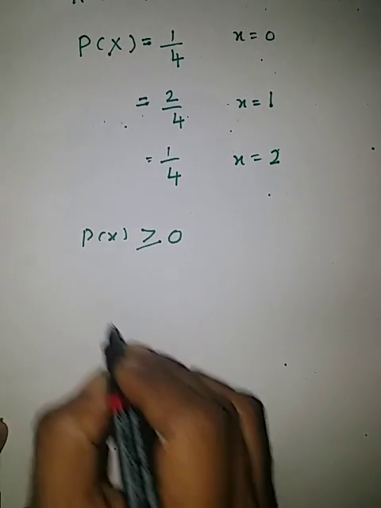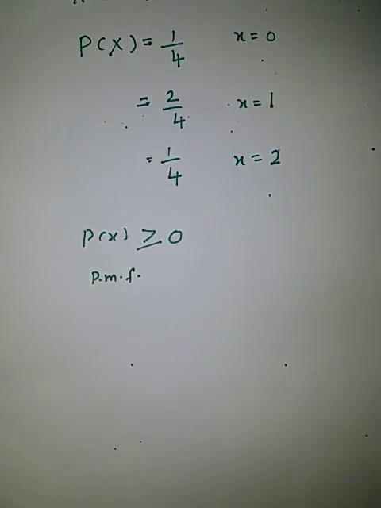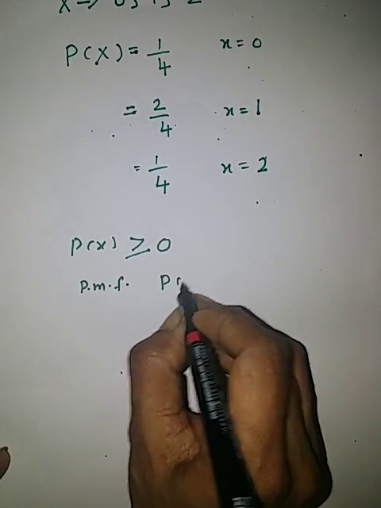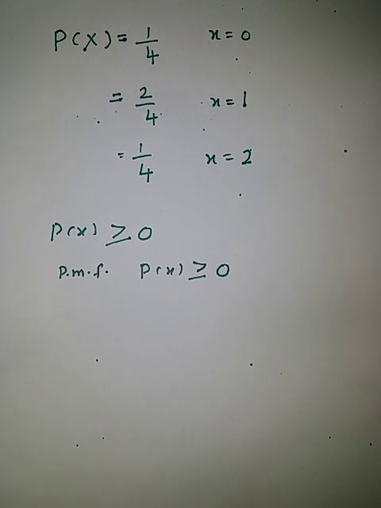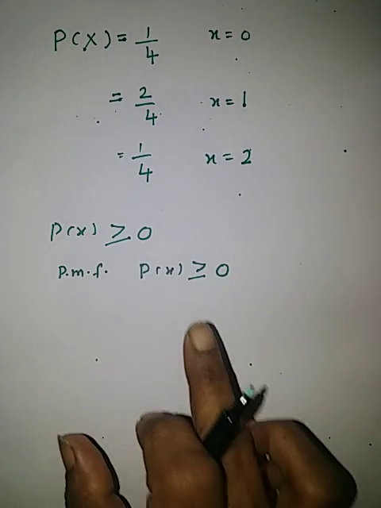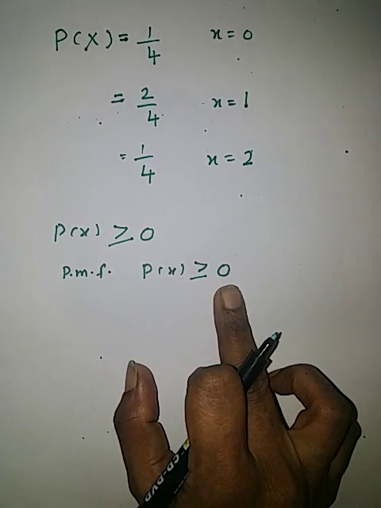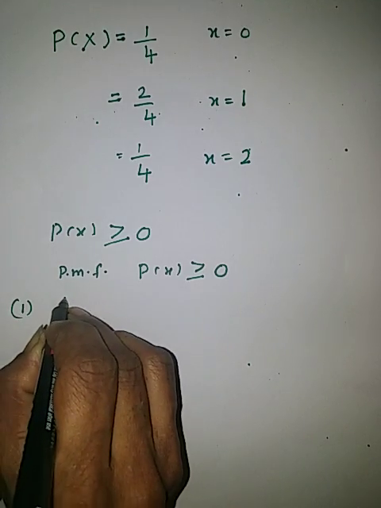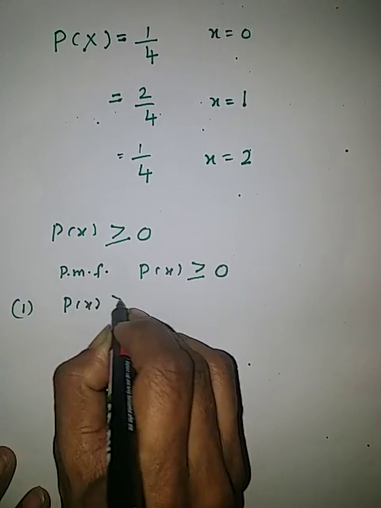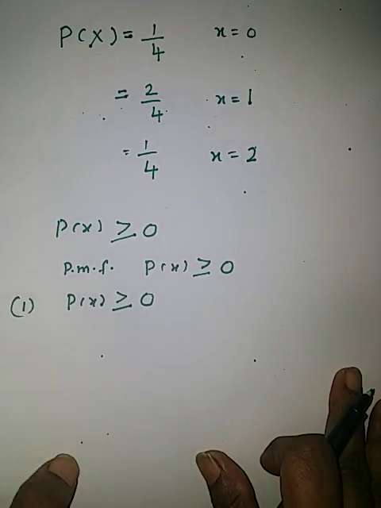Probability mass function, the short form is PMF. Probability mass function will always be greater than or equal to 0. If it is not greater than or equal to 0, it is not probability mass function. So this is one of the properties of probability mass function. Now one more property is there.